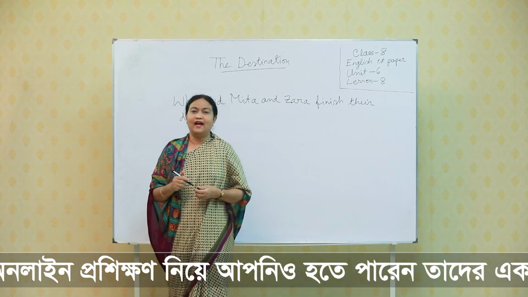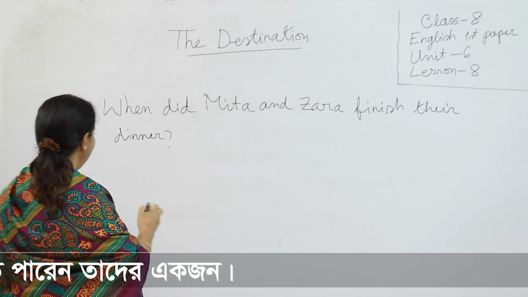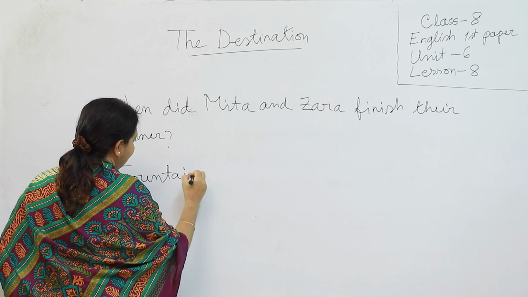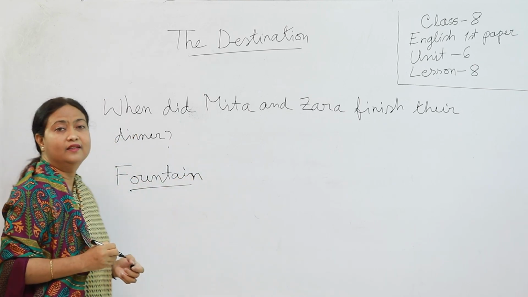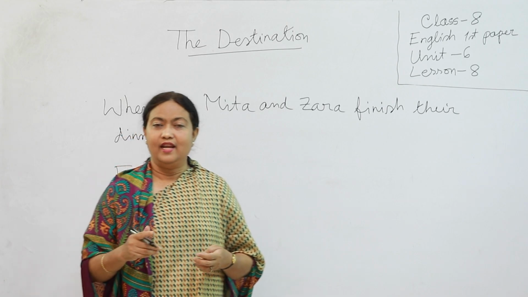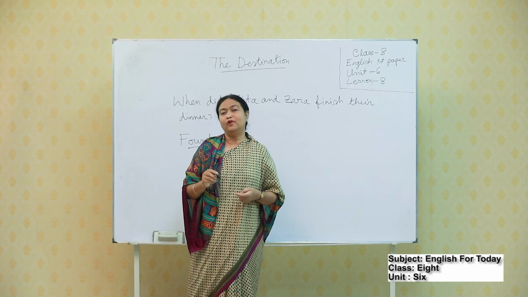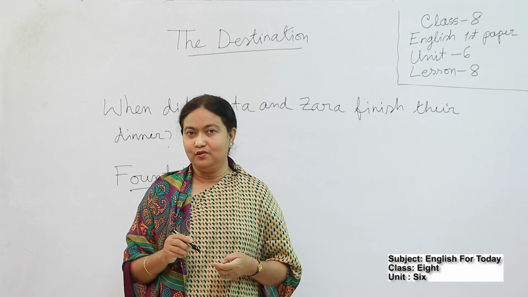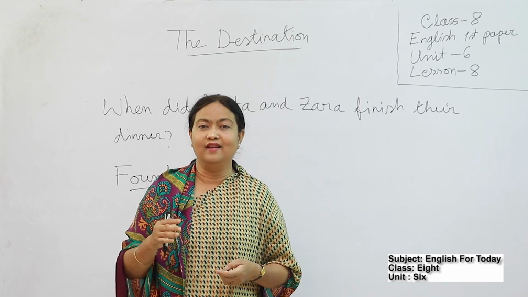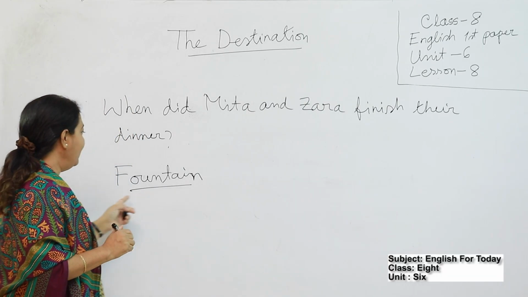Now students, I think you have noticed some new words. What will be the words? The words will be fountain. Fountain. Look at the picture. What is fountain? Fountain is natural flow of water or artificially produced flow of water. Have you understood? I think I should say in Bangla. In Bangla, fountain means jharna. I think you have understood now.